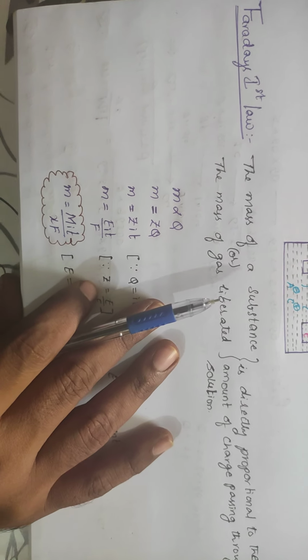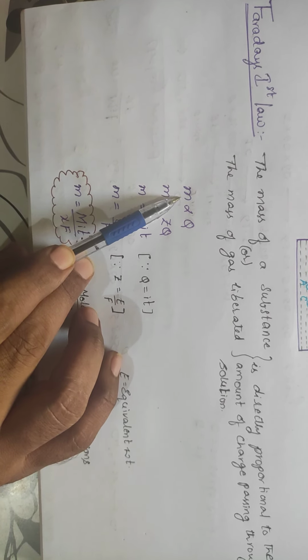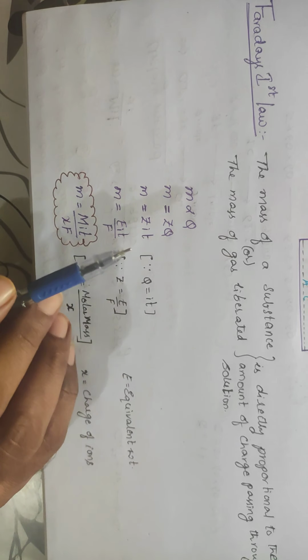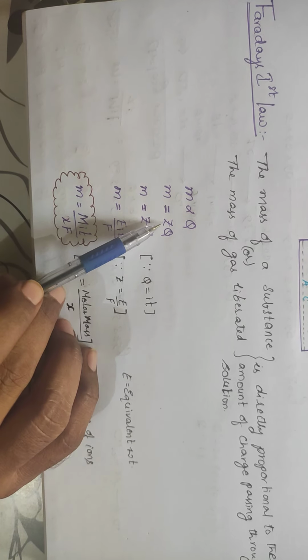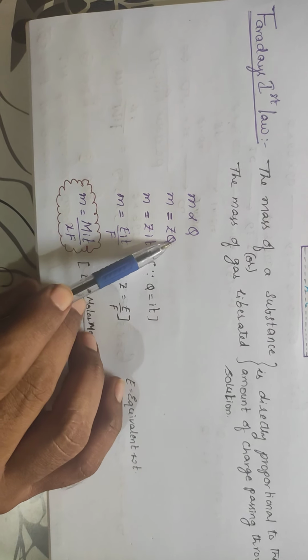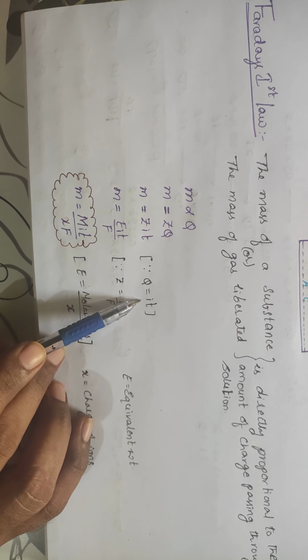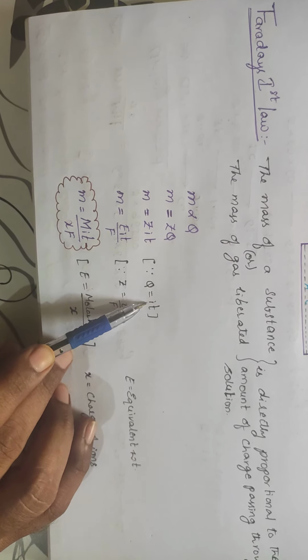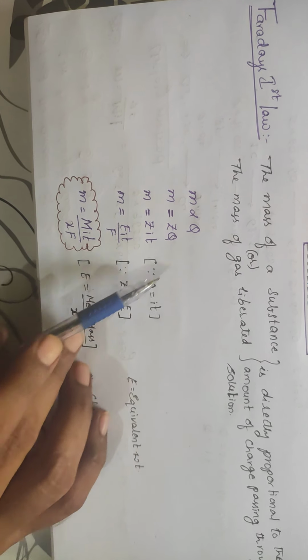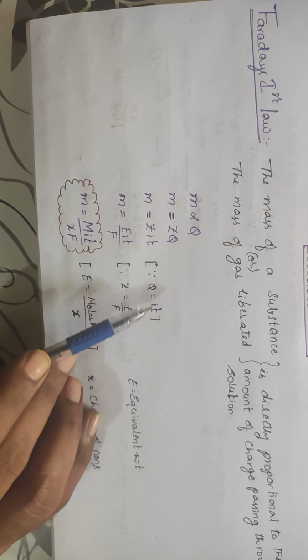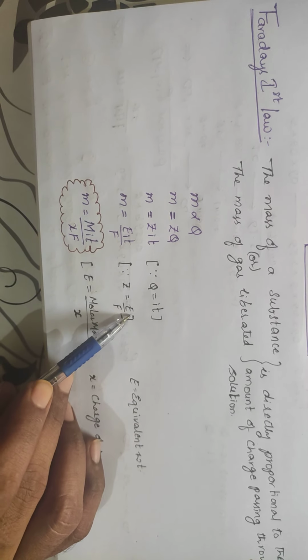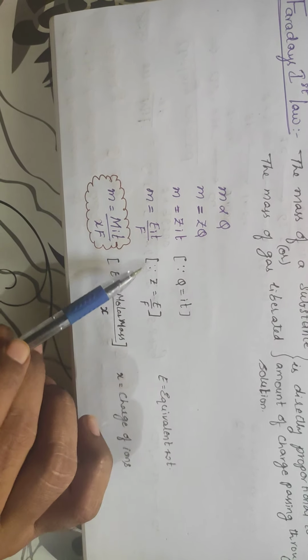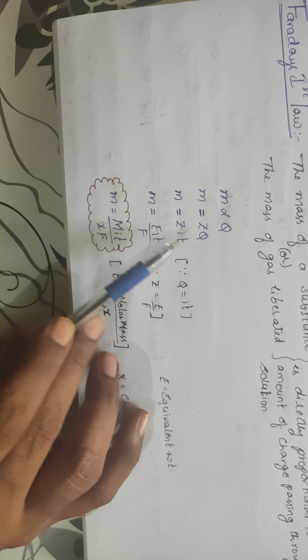It is represented mathematically in this form. The amount of the substance is indicated with M. It is directly proportional to the electricity you are passing. If you remove the proportionality, you can write M = ZQ, where Z is the electrochemical equivalent and Q = IT, current into time. Z is the proportionality constant called the electrochemical equivalent, and Z can be written as E by F, equivalent weight by Faraday. So Z = E/F and Q = IT.